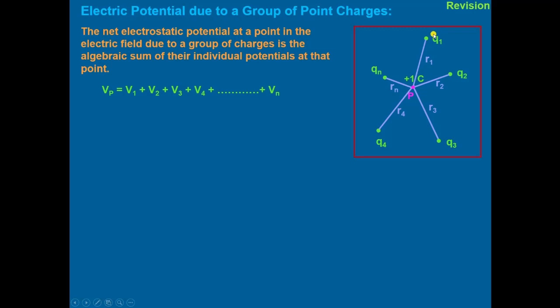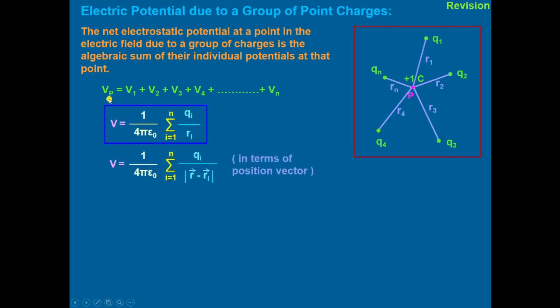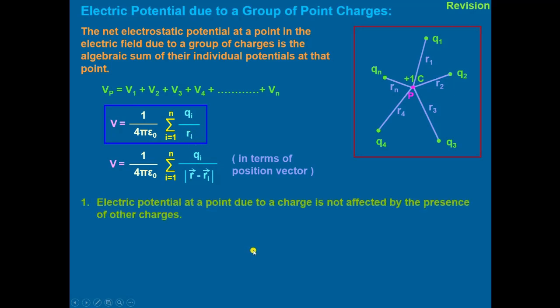If due to charge q1 the potential is V1, q2 has the potential V2, and because of q3 the potential V3, and so on, then the total potential at P will be equal to V1 plus V2 plus V3 plus V4 and so on up to the nth value. That can be written as V is equal to 1 upon 4 pi epsilon naught, summation of i equal to 1 to n, generalizing this equation, qi divided by ri.